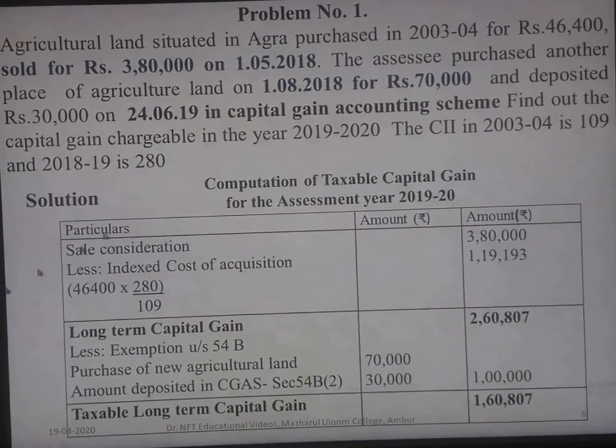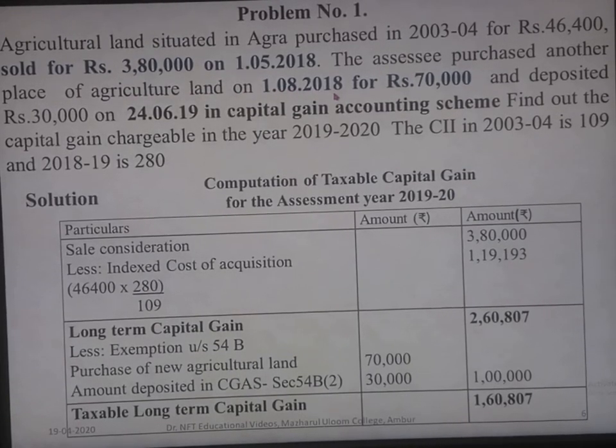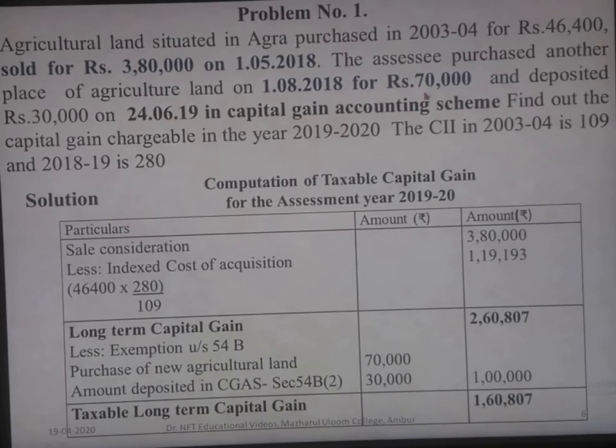Agricultural land is a long-term capital asset. The assessee purchased another piece of land on 1/8/2018 for 70,000 and deposited 30,000 on 24/6/2019 in capital gain accounts scheme. Find out the capital gain chargeable in the year 2019-20.